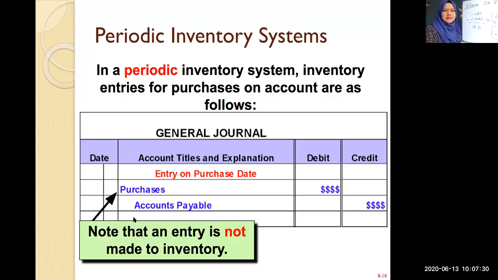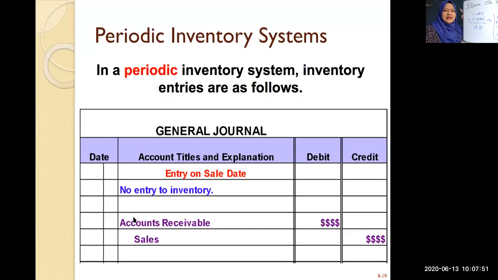Okay, periodic system. In a periodic inventory system, inventory entries for purchases on account are as follows. Remember, under periodic, you only record your purchases. How much are your purchases? So you don't have cost, you don't have stock in the inventory account. You only have the purchases account.